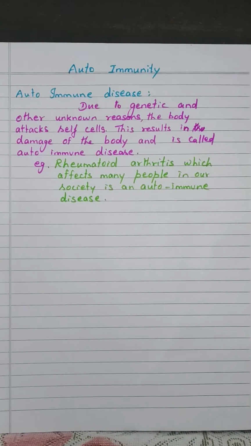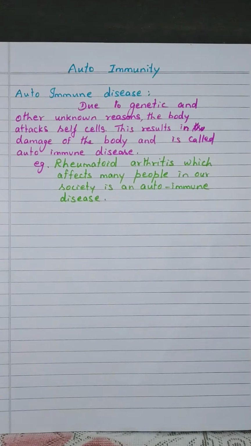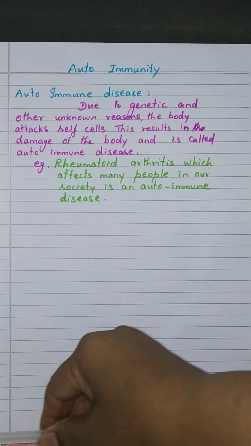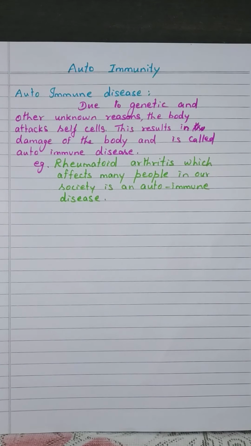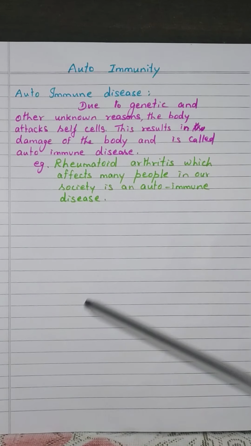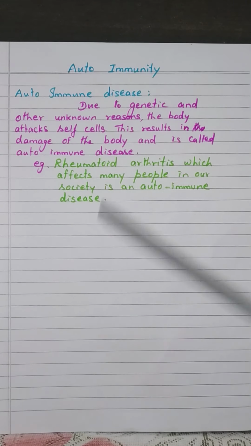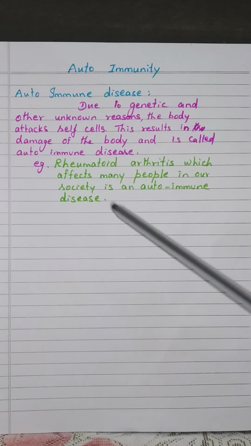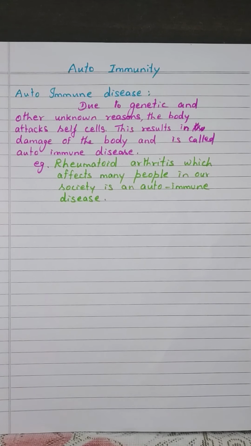Our next topic is autoimmunity. This is also related to immunity. We know the memory-based acquired immunity is evolved in higher vertebrates, so our body can differentiate self cells and foreign cells.